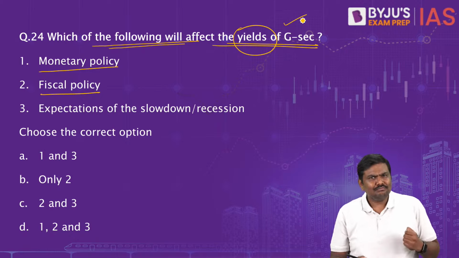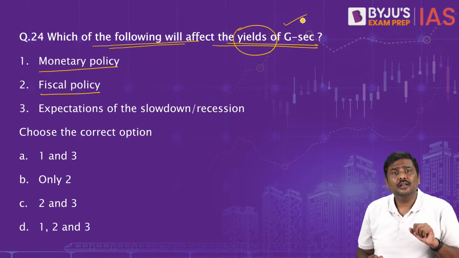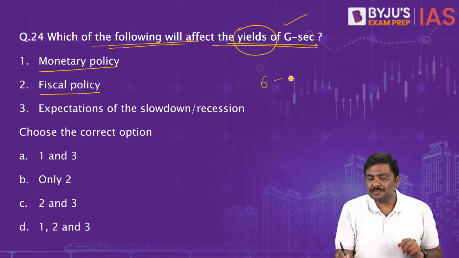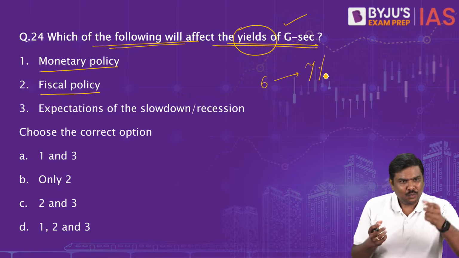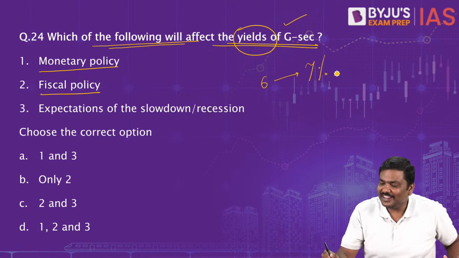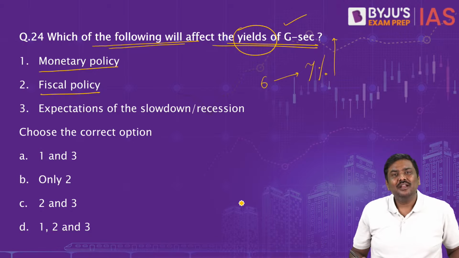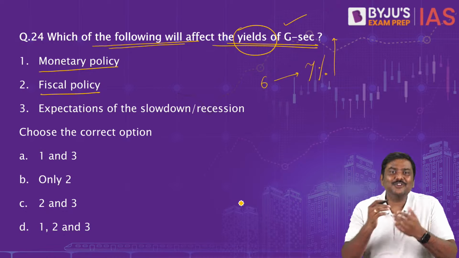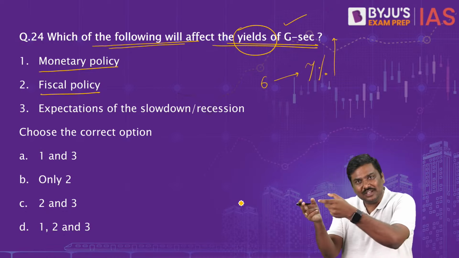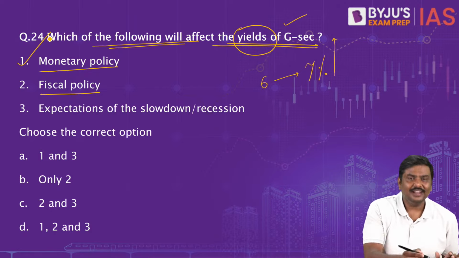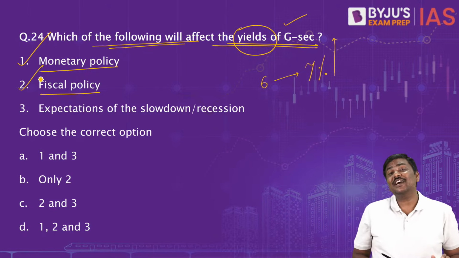Sir, how? How will it be felt? Simple idea. If the interest rate in the market, that is, let's say repo rate, is increased from 6% to 7%, what is repo rate? One party is lending, another party is borrowing. So interest rates in the market are going up. Will you expect more yield rate on the bond or not? Of course, yes. So the market prices will change to adjust for the yield rate in the market. So first one, correct.